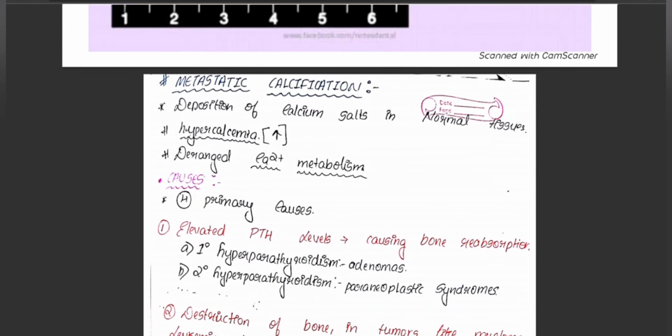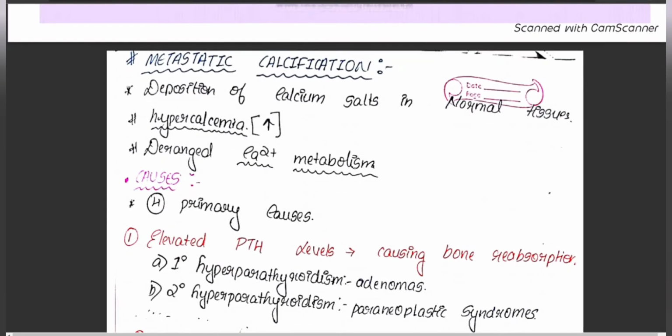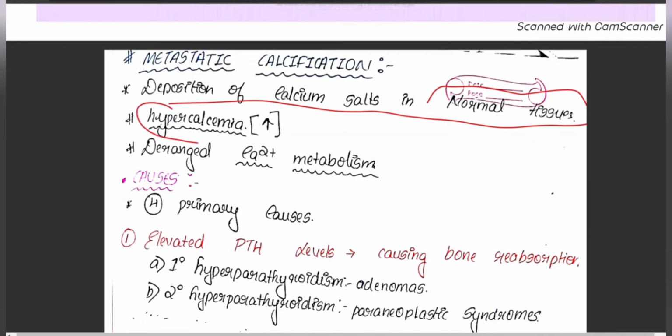The next topic is metastatic calcification. What is metastatic calcification? There is deposition of calcium in normal tissues in living individuals. So the difference is dystrophic mainly occurs in dead and dying tissues, whereas metastatic calcification occurs in living tissues. It mainly occurs due to increase in the metabolism of calcium, that is due to hypercalcemia, and it also might be due to deranged calcium metabolism.